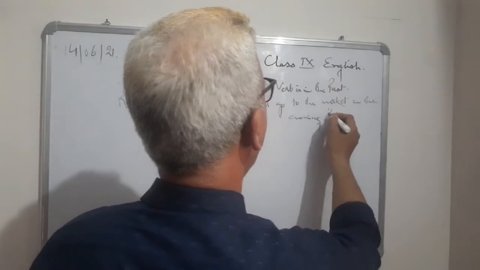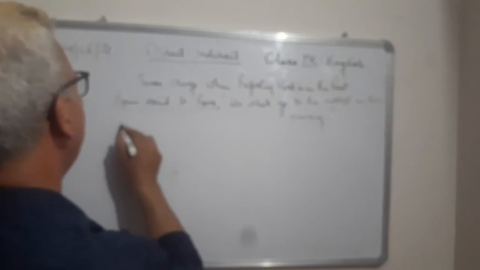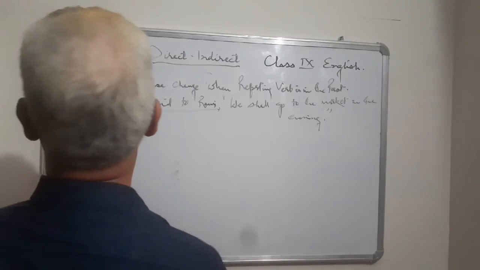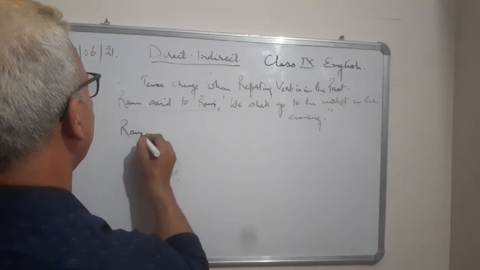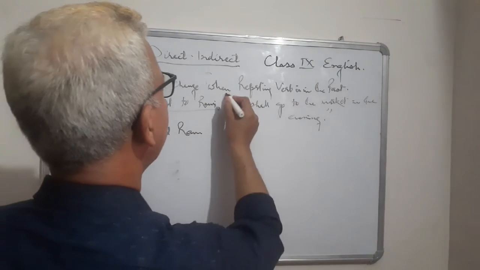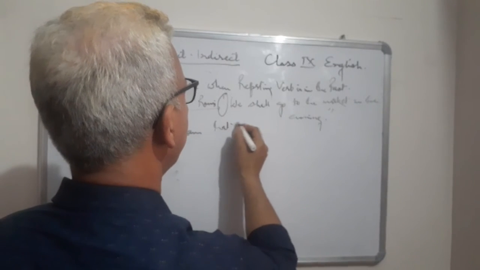So here what would happen is that said to Ram would become told Ram. Ravi told Ram, and because this is an assertive sentence, the connector will be that.